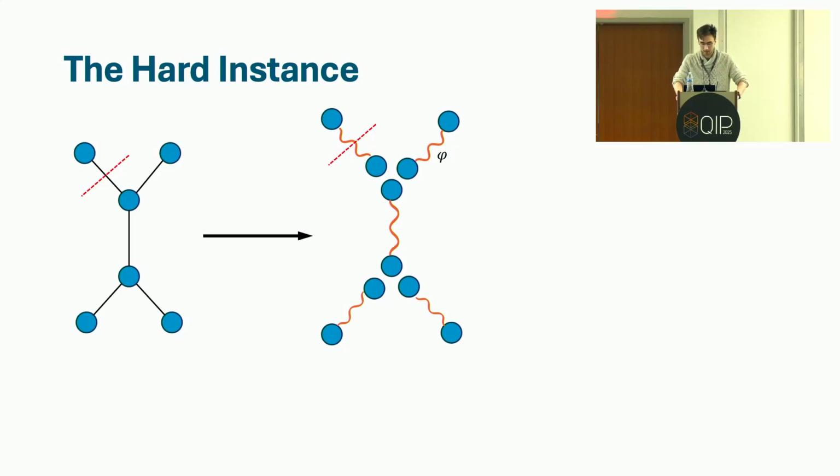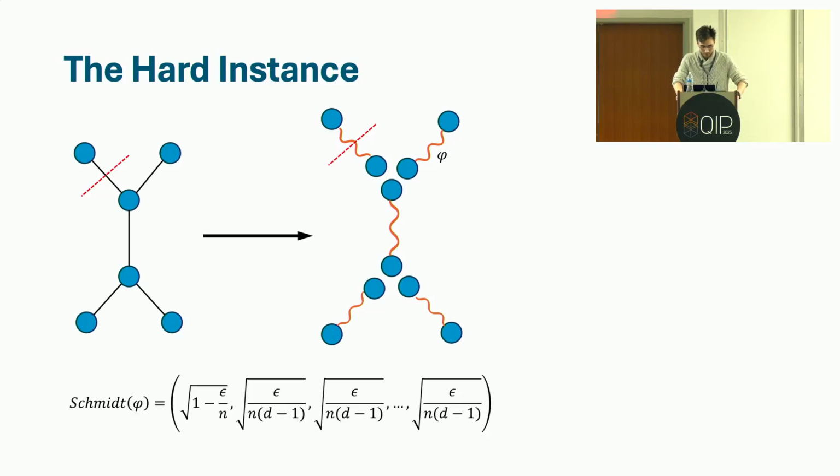And each of these bipartite states will be an identical copy of the same state phi. And if you're a little confused about why there's triples of vertices on the right-hand side, but not on the left, you can just imagine that the physical dimension of the central vertices on the left is like d cubed, so everything's consistent. So we'll take this state phi to have a Schmidt decomposition that looks like the following form, where most of the weight is just on the first pair of Schmidt vectors.